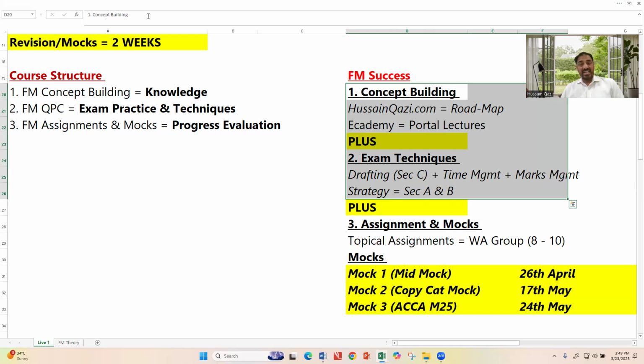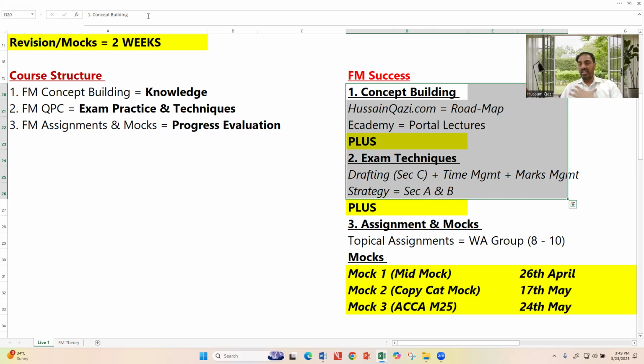You need to learn the exam techniques about the drafting: how to draft an answer, how to manage time, how to manage marks. Sir, how will we be able to learn the drafting? Don't worry, I will let you know